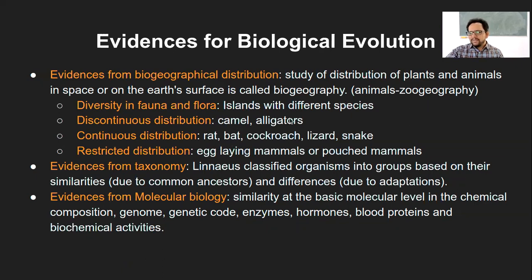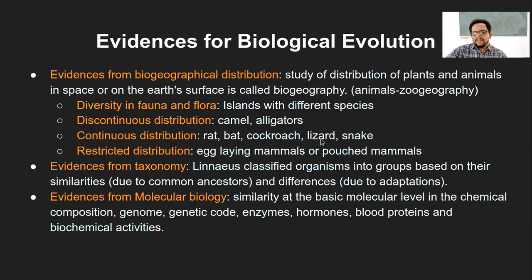Similarly, alligators also have discontinuous distribution, in that they are found at different landscapes at one particular time point. Then there is continuous distribution, where there are some organisms which have been surviving in all these different biogeographical areas, like for example rat, bat, cockroach, lizard, snake.